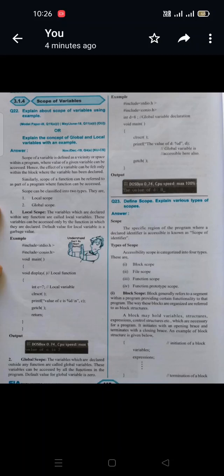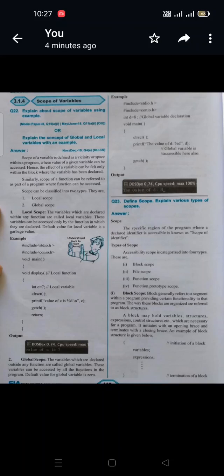global variable declaration. In the void main program, you can observe a program here, clrscr, and directly we are printing the value. Before the main function we have declared a variable, and in the printf function the value of d is printed using %d. Here d is a variable declared before the main function, but every function in a program can access the global variable. The value of d is whatever value you are giving, that will be printed.